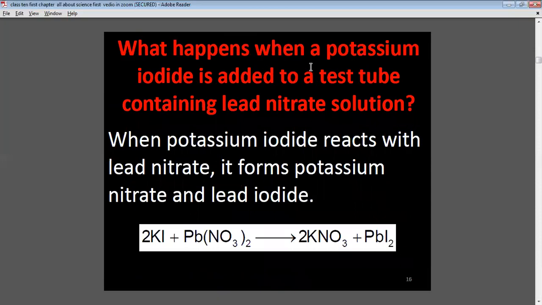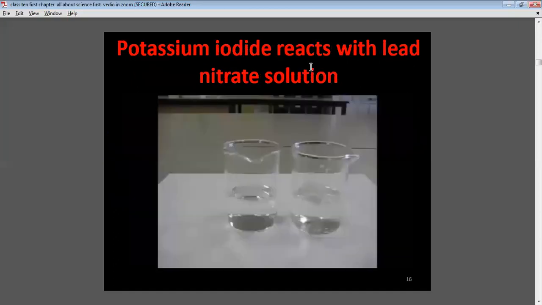What happens when potassium iodide is added to a test tube containing lead nitrate solution? When potassium iodide reacts with lead nitrate, it forms potassium nitrate and lead iodide. The formula is 2KI plus Pb(NO3)2, lead nitrate. The potassium reacts with nitrate to form potassium nitrate. Lead reacts with iodine to form lead iodide. This is potassium iodide reacting with lead nitrate solution.